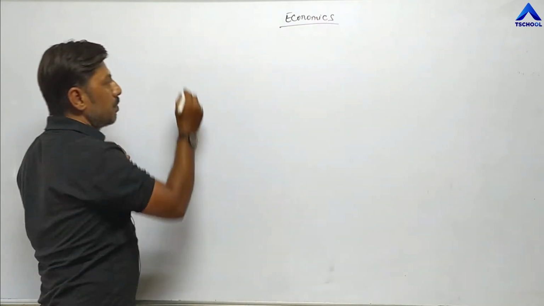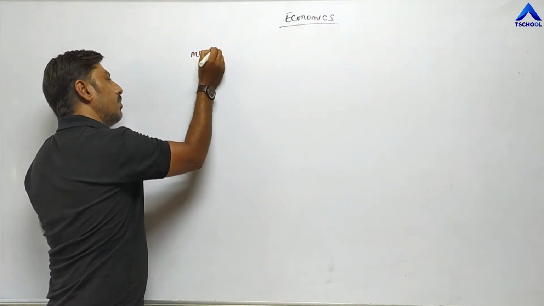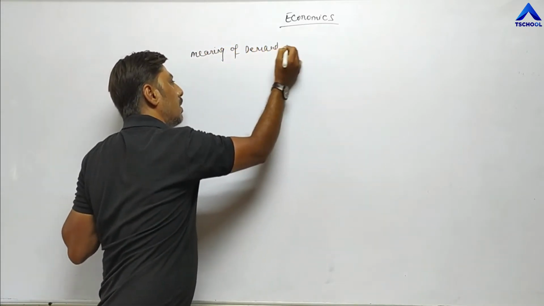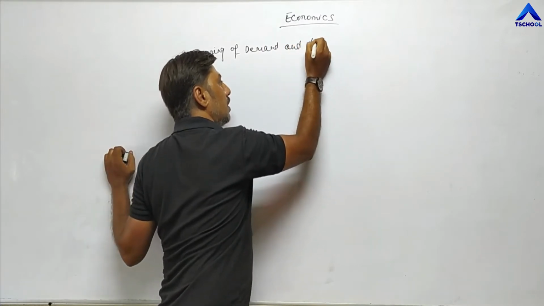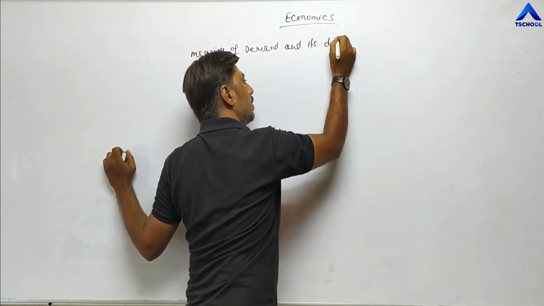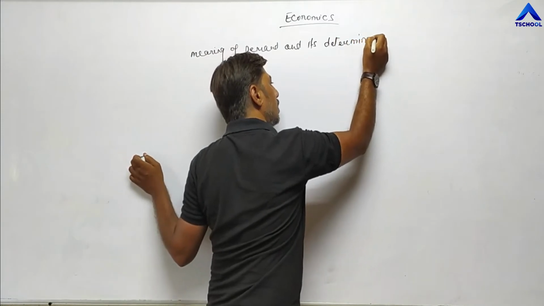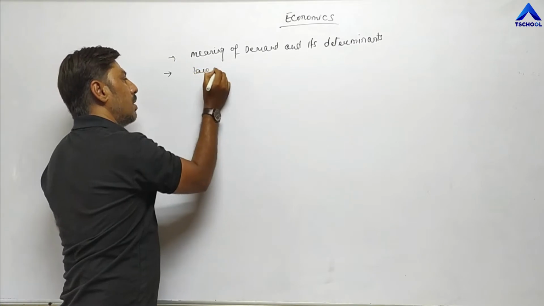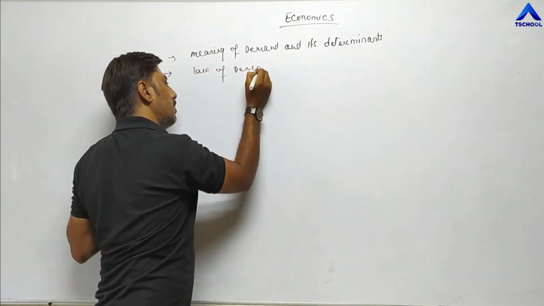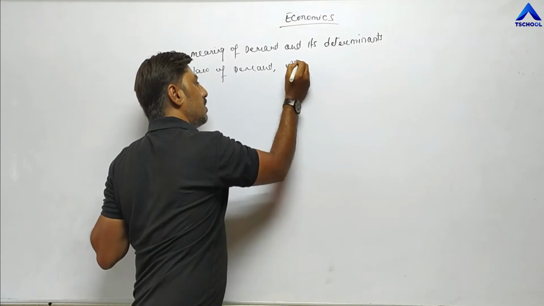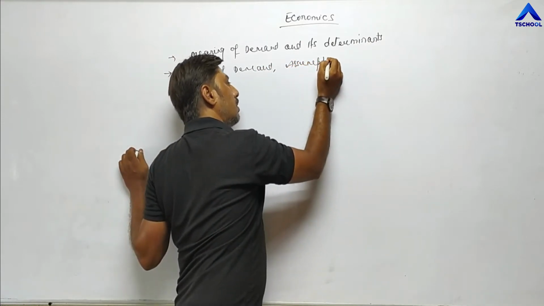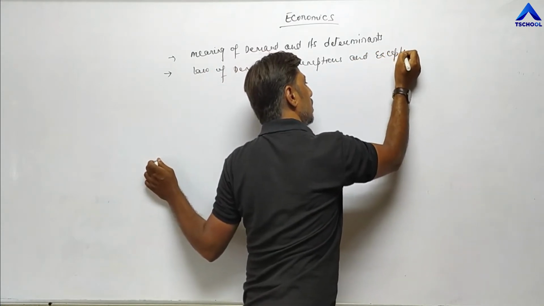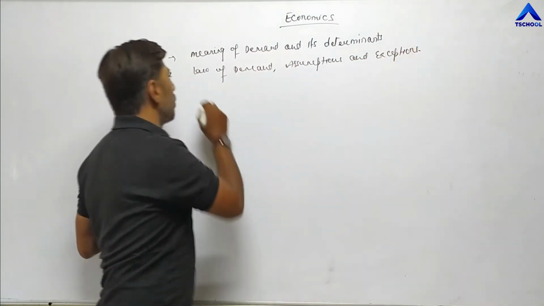In economics so far we have completed the meaning of demand and its determinants. That is the first part. Second, we have completed the law of demand, its assumptions and exceptions. These two topics we have completed.